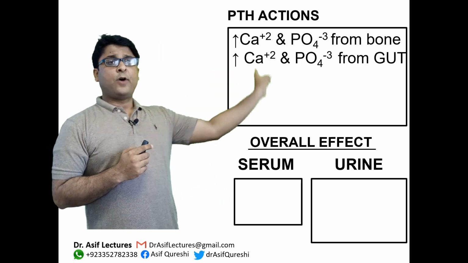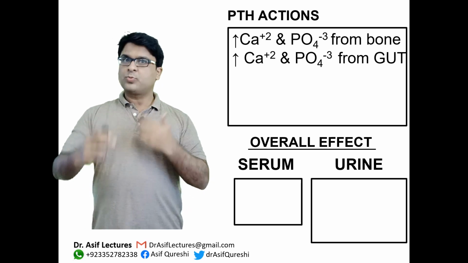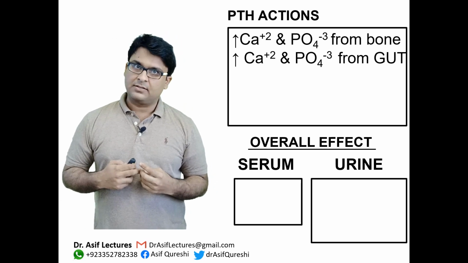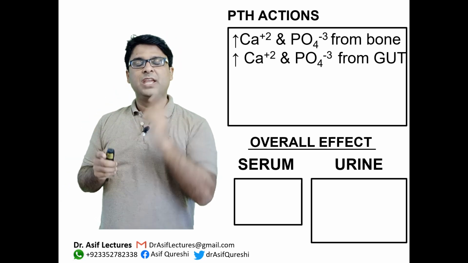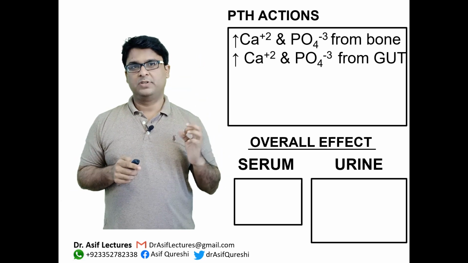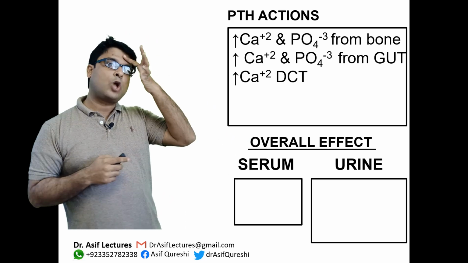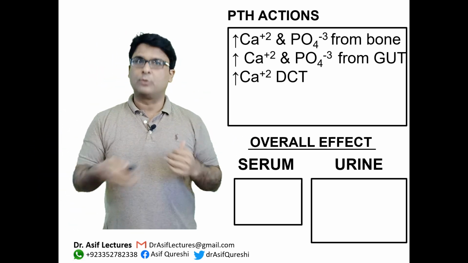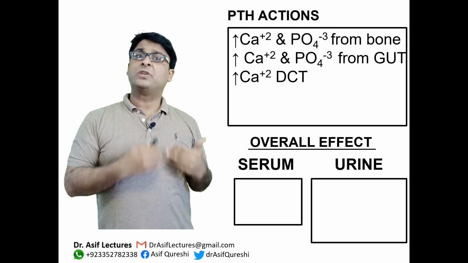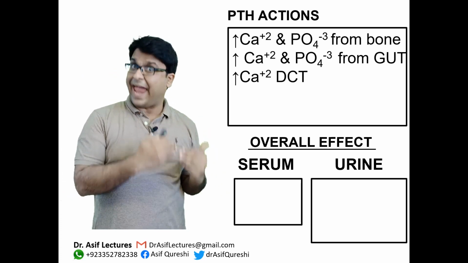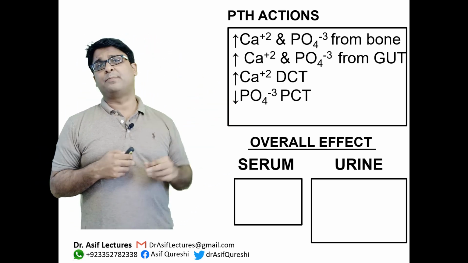Increased calcium and increased phosphate from the gut by the action of vitamin D. And was vitamin D more activated? Yes. How? Because PTH acts on the activation of vitamin D in the proximal convoluted tubule. Does that make sense to you? Link with the previous slide, okay? Increased calcium absorption from the distal convoluted tubule. So more and more calcium is reabsorbed from the distal convoluted tubule because it makes the channels, the pumps, activated. Remember that I told you? Decreased phosphate from the PCT, the proximal convoluted tubule.